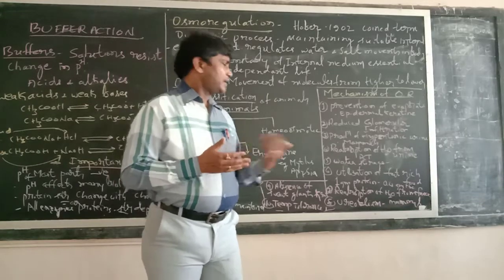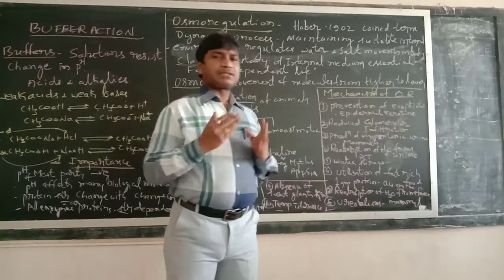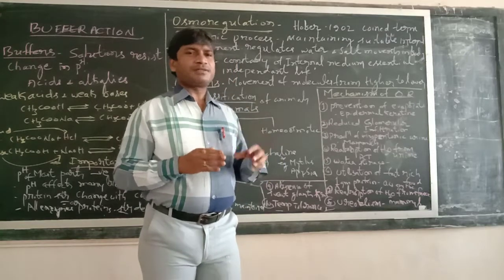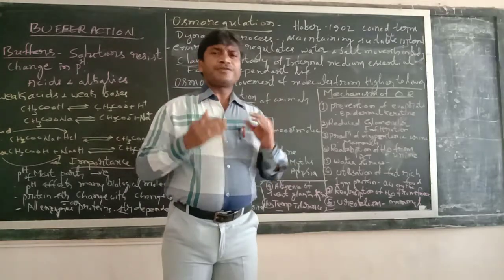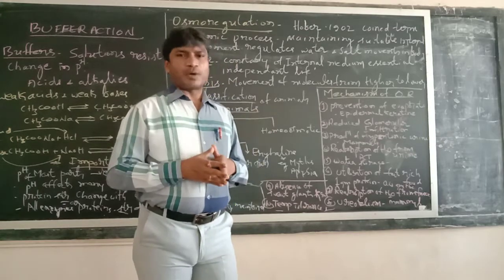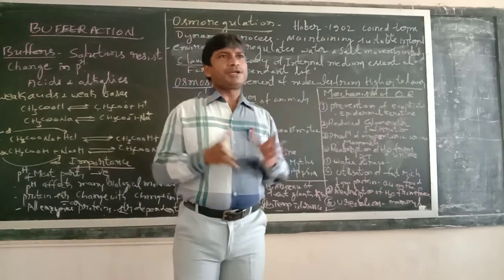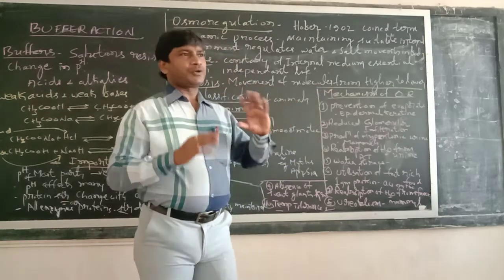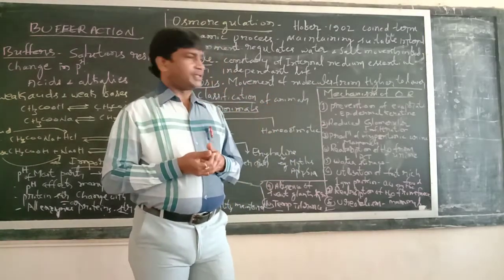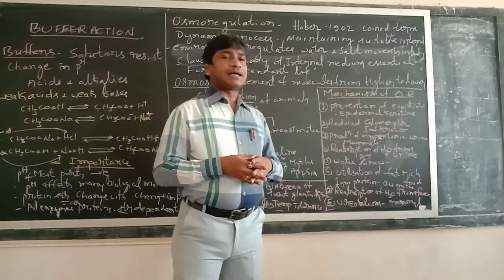Hence most mammals excrete urea as a nitrogenous waste product. In some animals, even if ammonia is produced, it may be converted into urea. So that is another important mechanism.